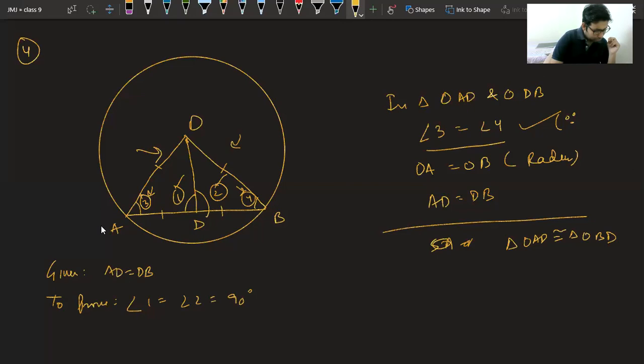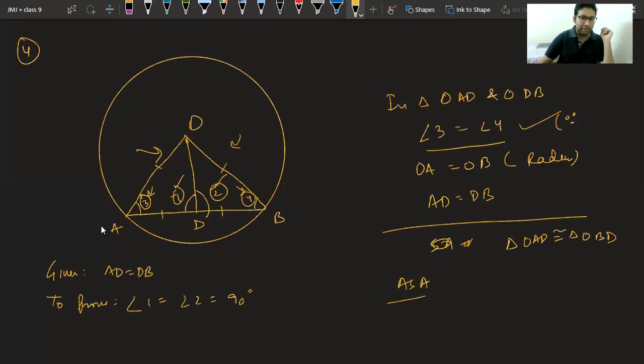Piyush and Jasnoor, the criteria from your side was, I think, ASA. If you remember, I think you have taken the part to be proved as a given part. That's why you were getting angle side angle. So keep remembering this thing. You have to prove angle 1 equal to angle 2. You cannot take it as given. Class, is it clear now?